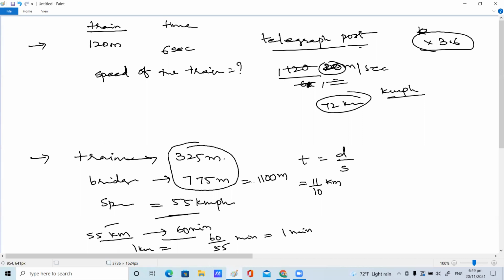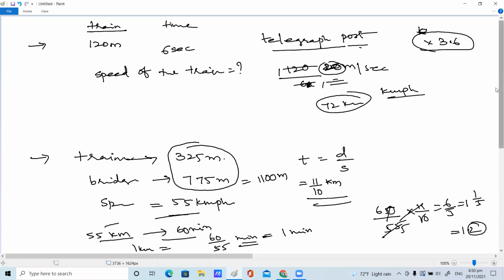Ma'am, I did it like 11 by 10 into 1 by 55. That is also what you're supposed to multiply, right? Yes, ma'am. This is per minute you are getting, but this much distance you're supposed to travel. Therefore, 60 by 55 into 11 by 10. If you simplify, what will you get, children? 6 by 5, which is 1 and 1 by 5. Ma'am, it's 1.2.